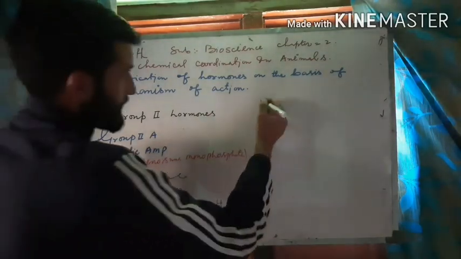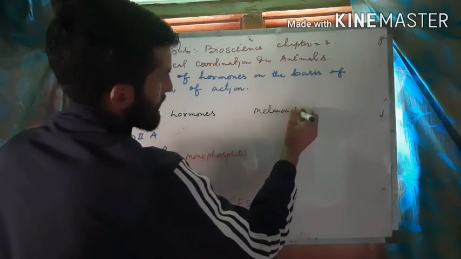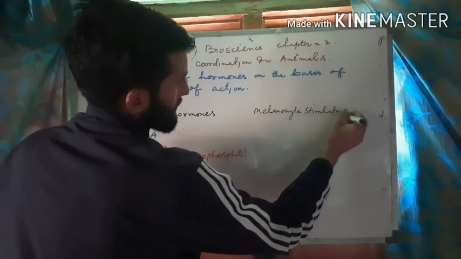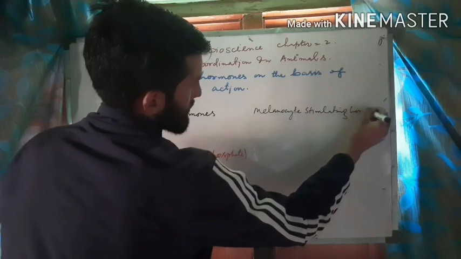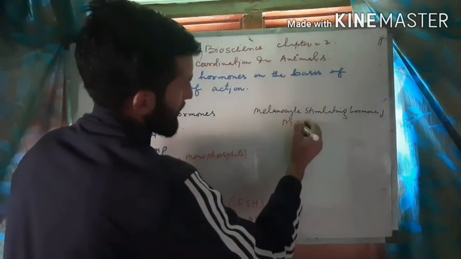Then another example, here we will write another example: melanocyte stimulating hormone. Melanocyte stimulating hormone, the abbreviation will be MSH.